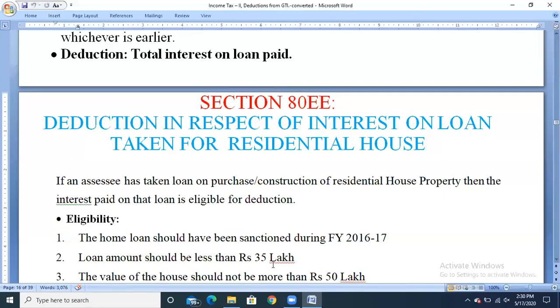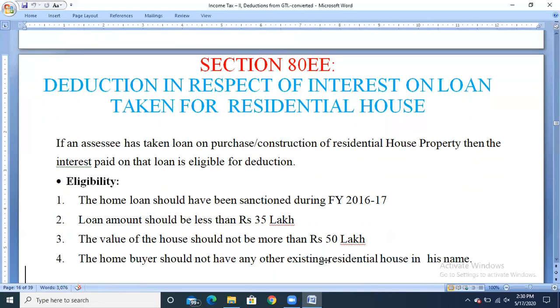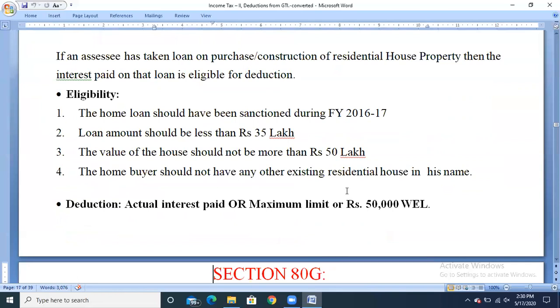The value of the house should not be more than rupees 50 lakhs. The loan amount should be less than 35 lakhs, but the value of the house property should not be more than 50 lakhs. The home buyer should not have any other existing residential house in his name. Which means when he is taking the loan, he needs to be clear that no house property is in his name. Then only he can claim the deduction under section 80EE.